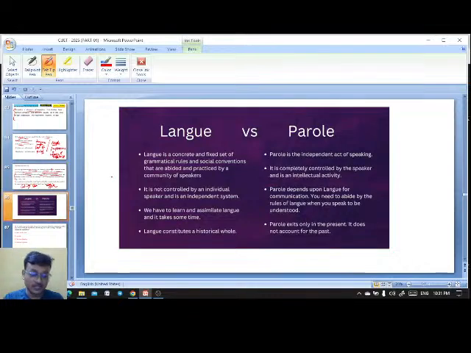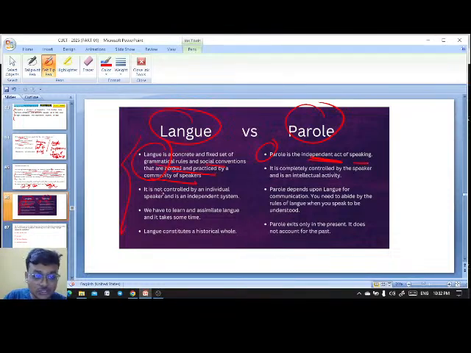Here you see the two: langue and parole. Langue is a concrete and fixed set of grammatical rules and social conventions that are abided by and practiced by a community of speakers. But parole is the independent act of speaking. It is not controlled by an individual speaker. Parole depends upon langue for communication.